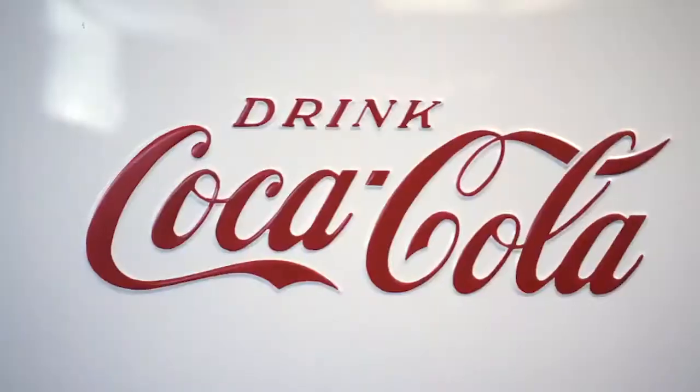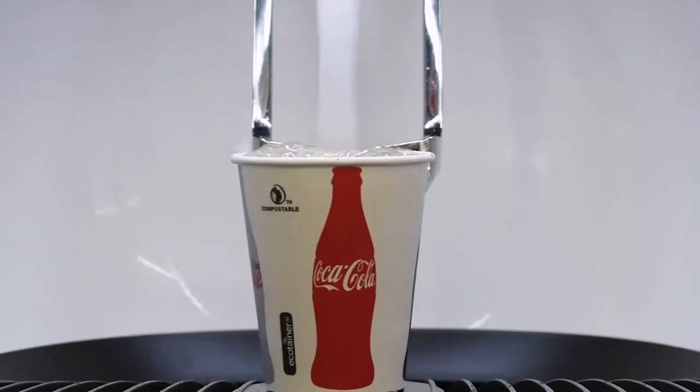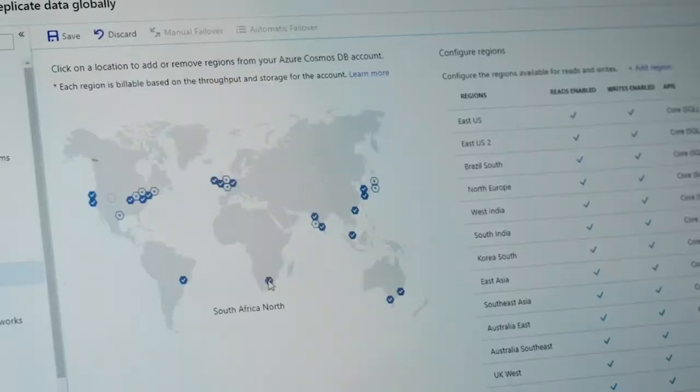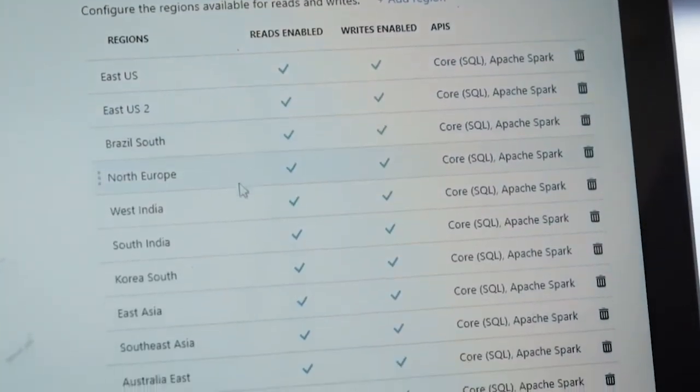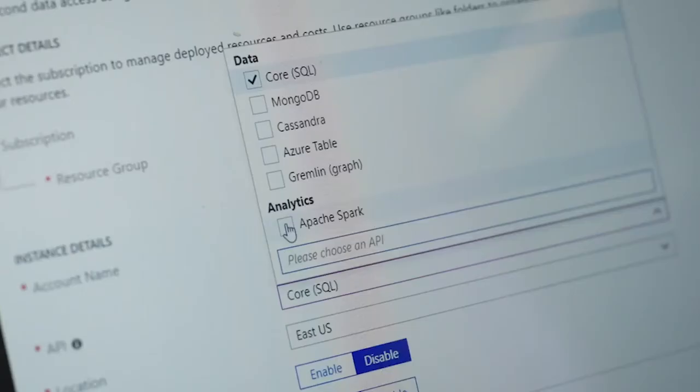So let's move on to another customer, Coca-Cola, because they have business units across almost every country in the world, and this is what they were looking for in Cosmos DB. They wanted a solution that supports global data distribution, at the same time ingestion of petabytes of data. It's not even terabytes of data, it's petabytes of data. At the same time, scaling out the throughput without any intervention, and enterprise grade service and support.